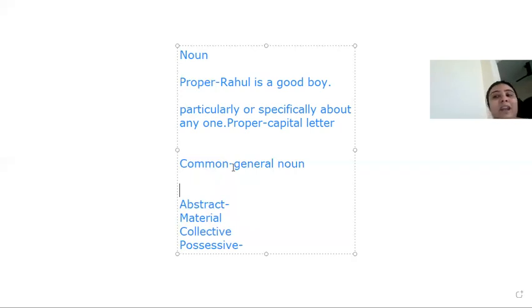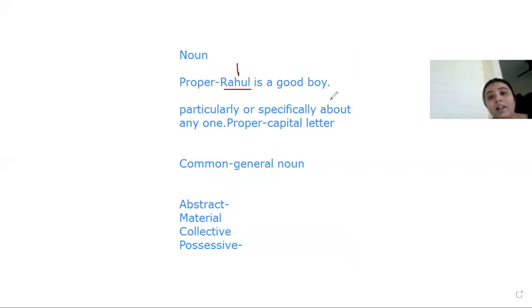So common noun can be any noun. Okay, so now in this sentence, Rahul is a good boy, if I underline Rahul, Rahul will be a proper noun because I'm particularly talking about Rahul. And boy is a common noun because I'm talking about any boy in the class. So proper noun and common noun understood.